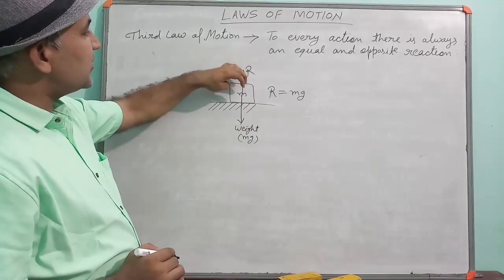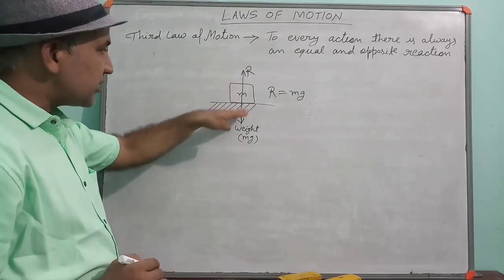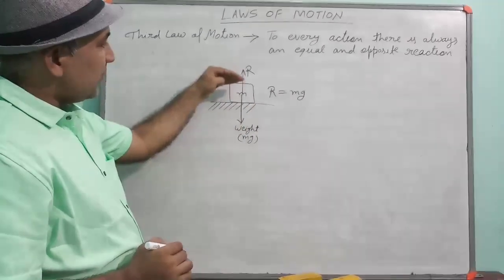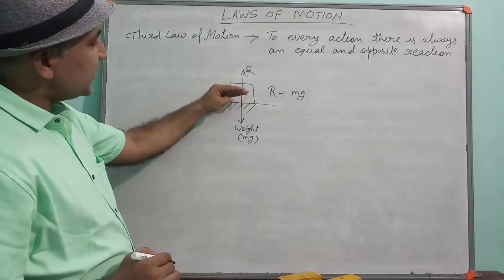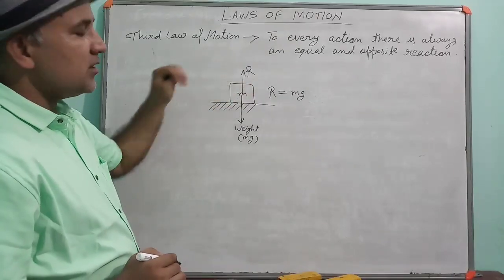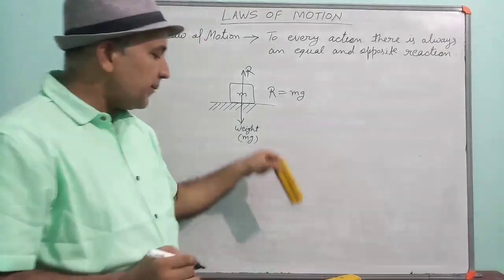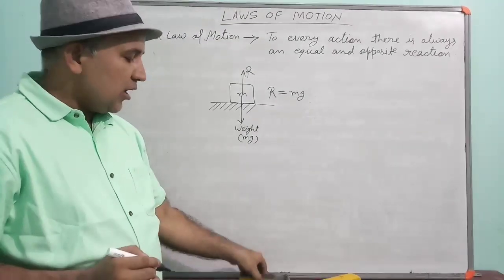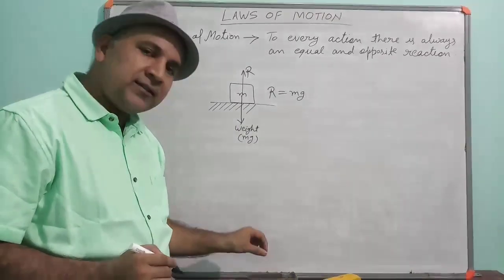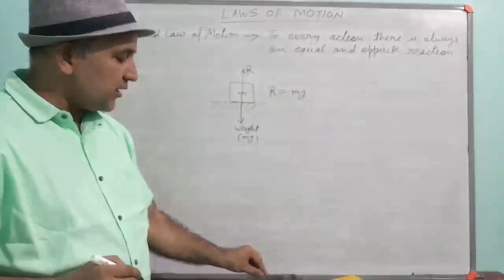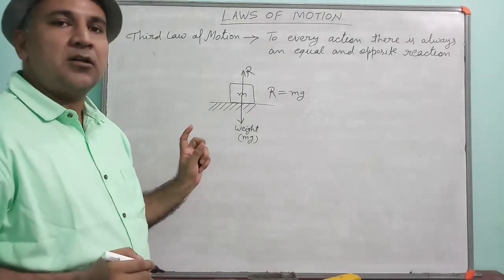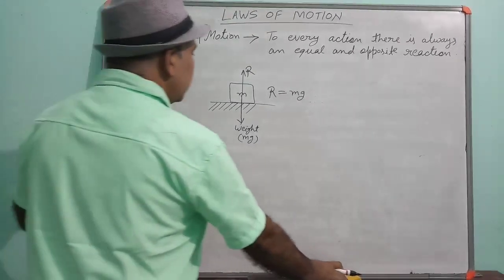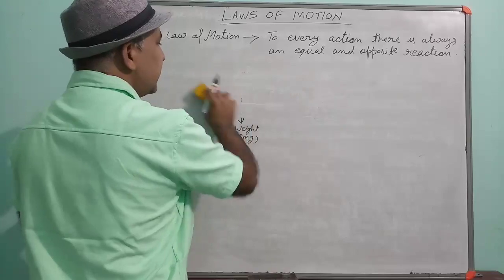Otherwise, if the weight of the object is more than this reaction force, then the object will come down. This surface will be broken. Understood? The amount of force applied by the object is always equal to the force applied by the surface. That is why when we keep any object on a table, the object does not go downward, because the same amount of force this object is applying on the table, the table is also applying on the object. Understood?